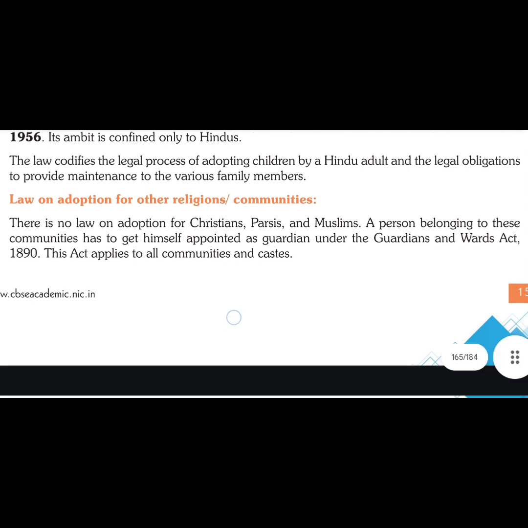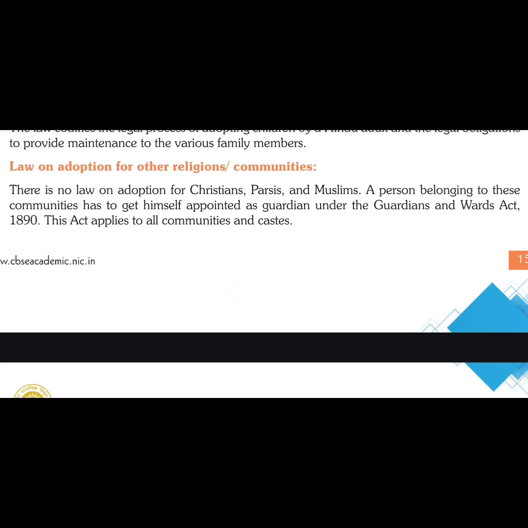Law on adoption for other religions. There is no law for Christians, Parsis, and Muslims. A person belonging to these communities has to get himself appointed as guardian under the Guardians and Wards Act 1890, which applies to all communities and castes. So here nothing Hindu or Muslim is prescribed, so that means this Guardians and Wards Act applies to all communities and castes, even to Hindus also.